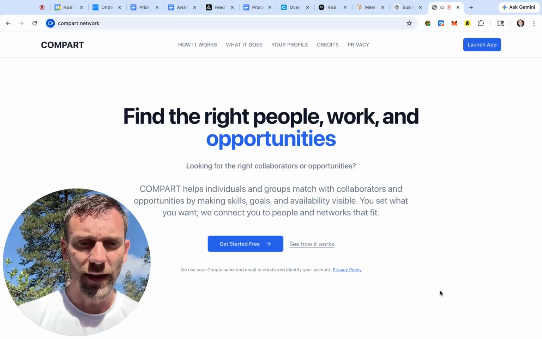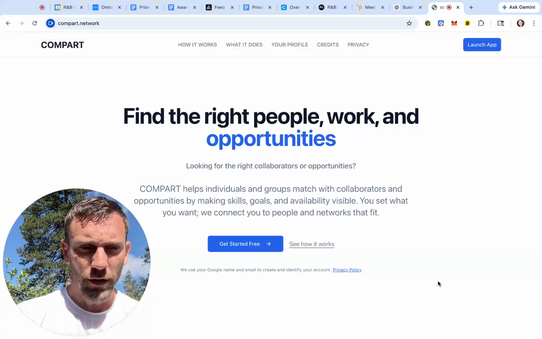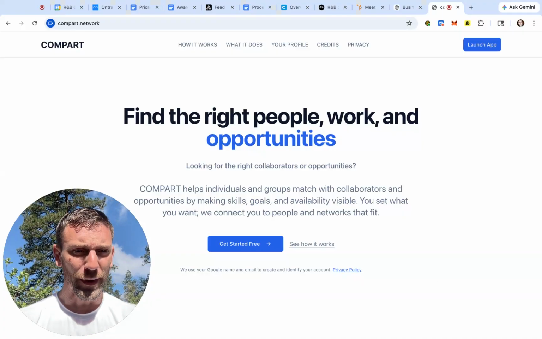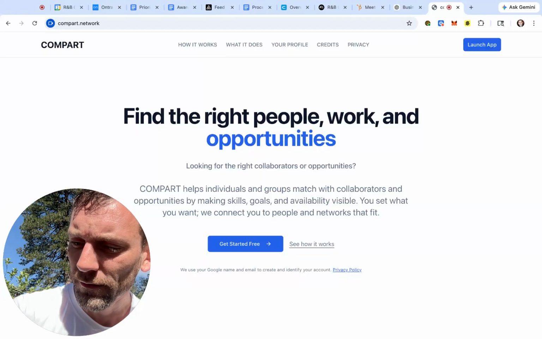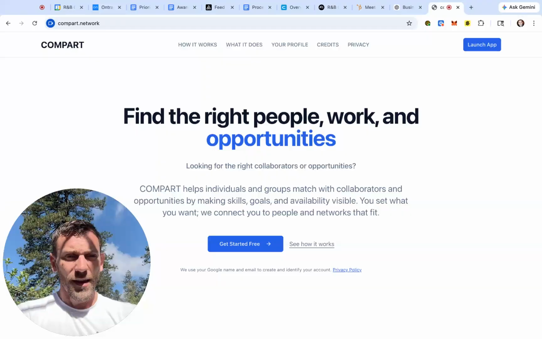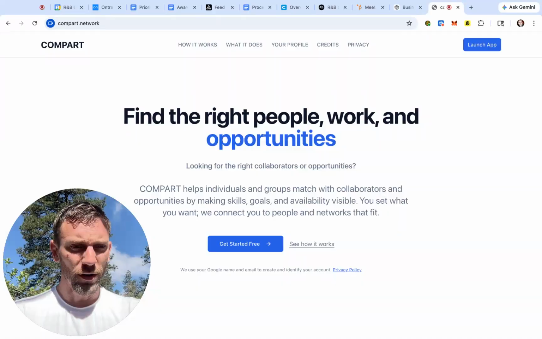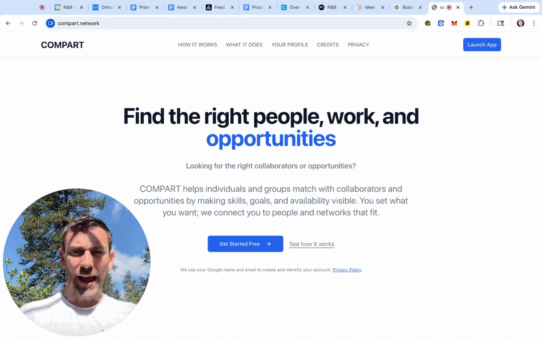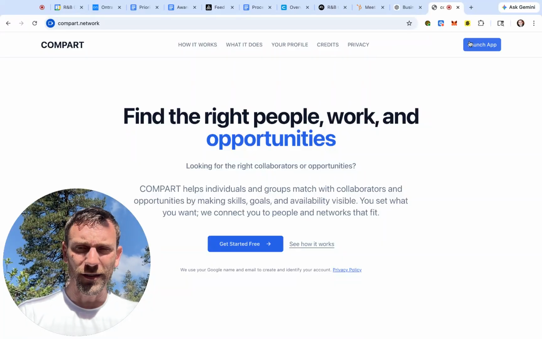All right, well, let's have an update on COMPART. Thank you to everyone who's been early to the beta launch of the platform. We've got, as of today, 52 active users. And I want to show you some things that can start to happen as we index individuals and networks here.